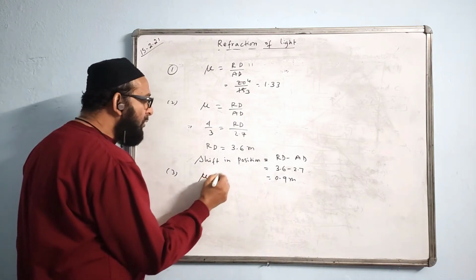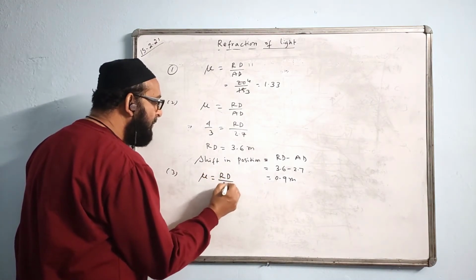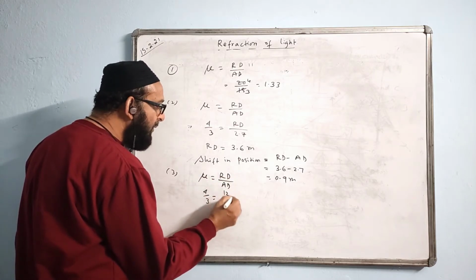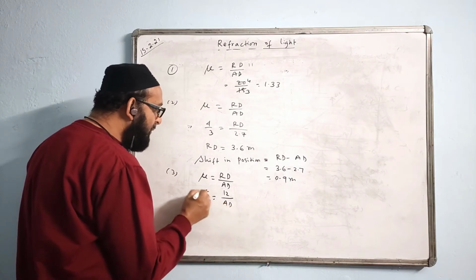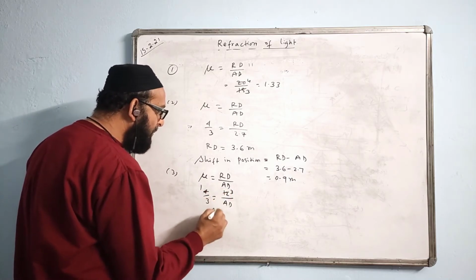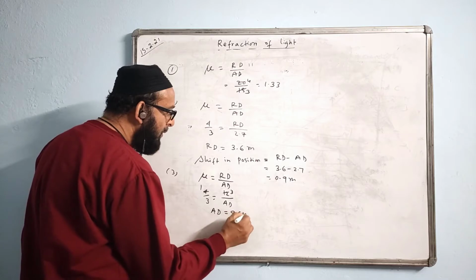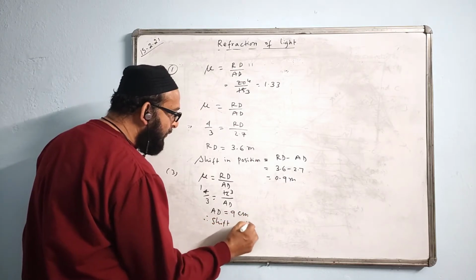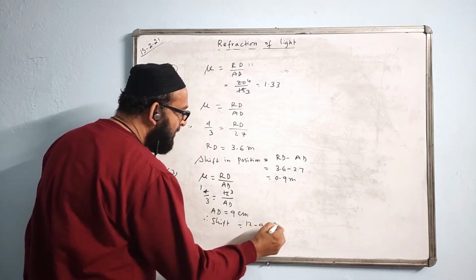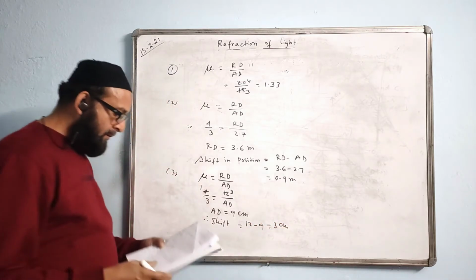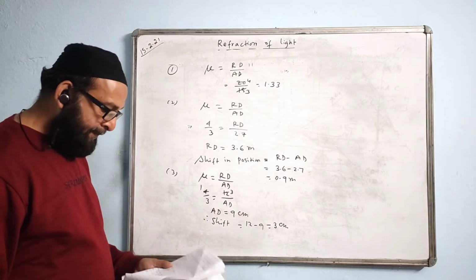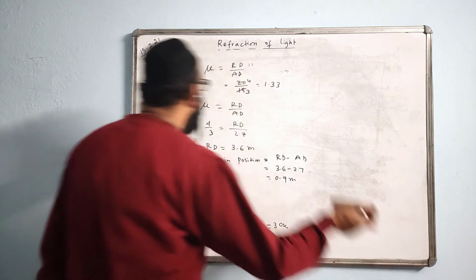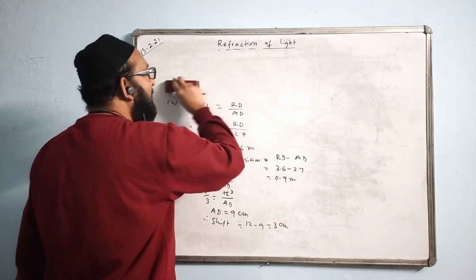Same formula. Mu is equal to real depth by the apparent depth. Refractive index is 4 by 3. Real depth is given 12. Apparent depth we will find first. 4 ones are 4, 3 12s are 36. So the apparent depth is coming 9 centimeter. Therefore the shift we have to find, the raise in the position. Shift will be equal to 12 minus 9, 3 centimeter. Yes. Okay, next question.